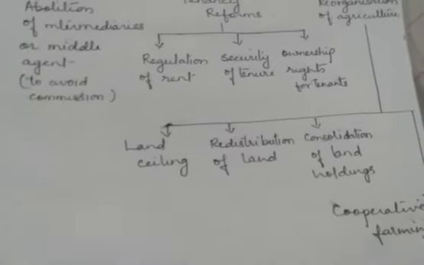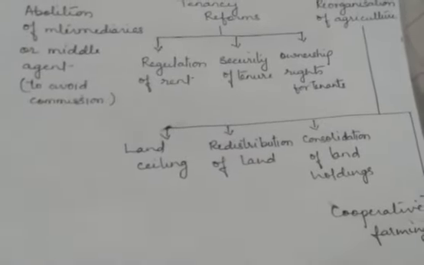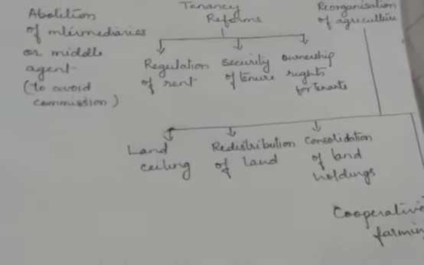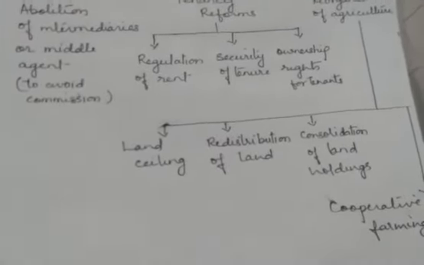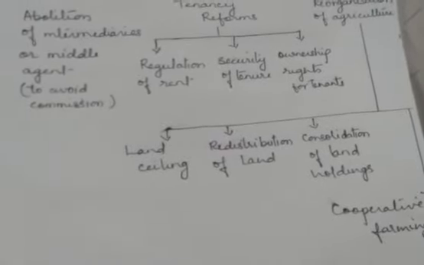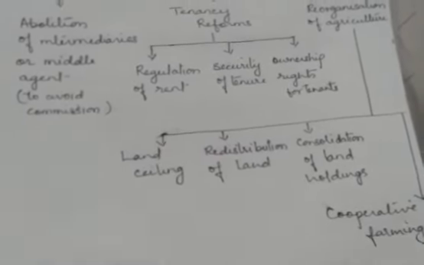Another thing is the land was distributed among the sons of the owner as per the law of inheritance, which fragmented the land into small holdings.